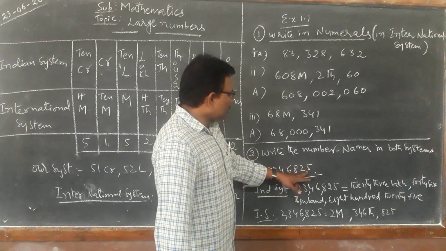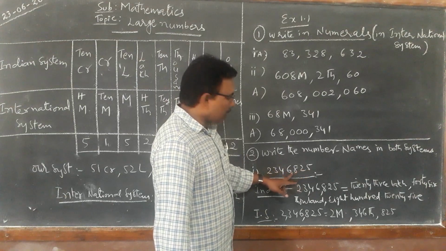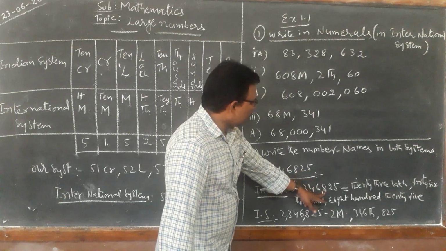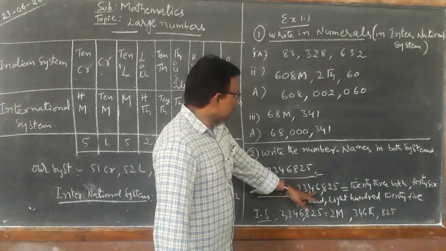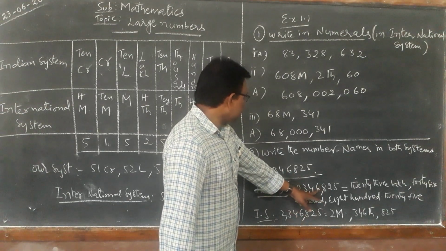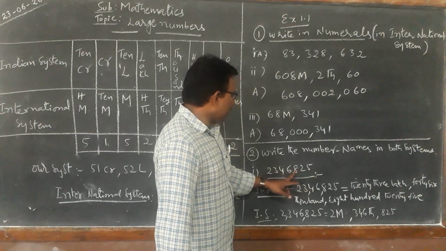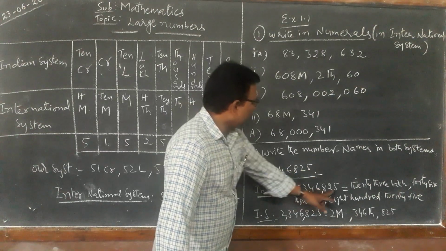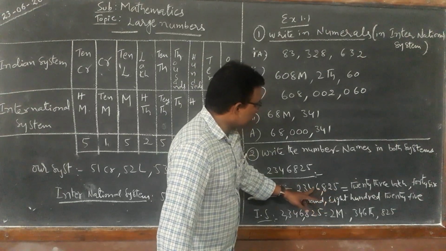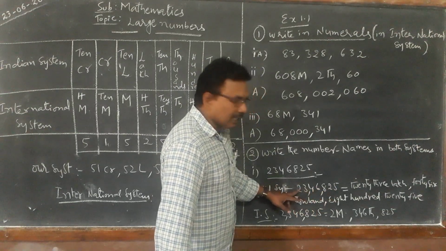The first period is ones, tens, hundreds, then comma. Next, in the Indian system, 2 digits: thousands, ten thousands, comma, then lakhs, ten lakhs. It ends up to here.